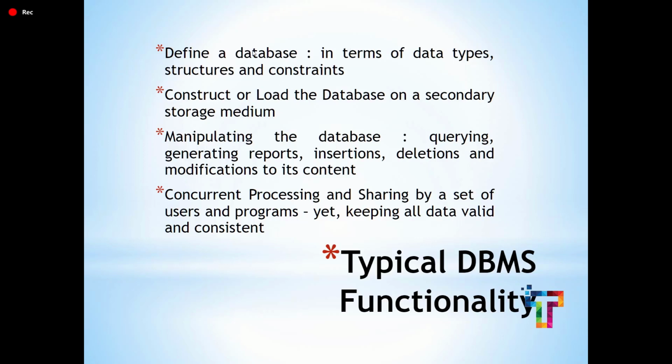So in defining a database, you are defining the data type, structure and constraints. Constraints are the conditions you are applying. All those can be defined in this functionality, defining a database. Once we start writing queries, you will understand these terms. What is database, structure, constraints, all these things we'll study in coming classes.